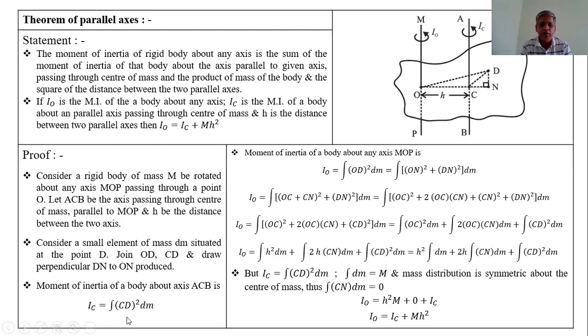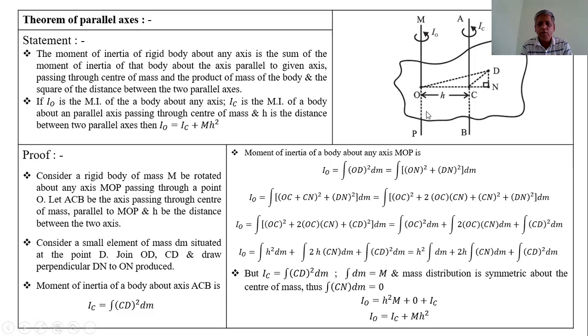This is the expression for the moment of inertia of the rigid body about the axis ACB passing through the center of mass, according to the definition of moment of inertia.